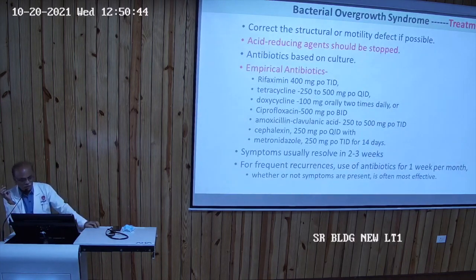For treatment, PPIs should be stopped because they may cause bacterial overgrowth. Acid normally prevents bacterial overgrowth.